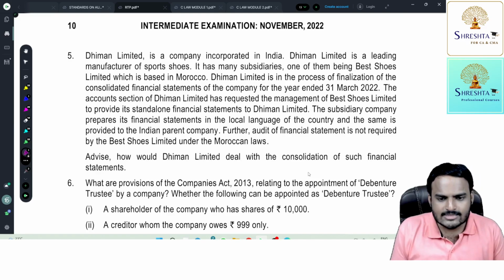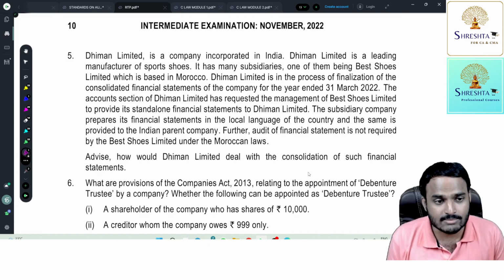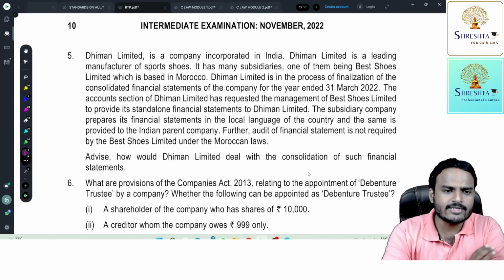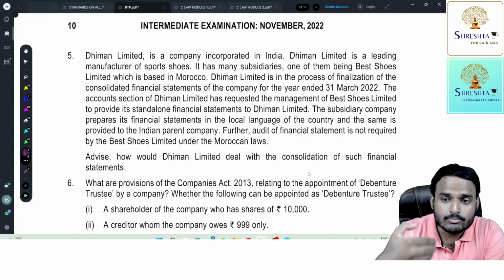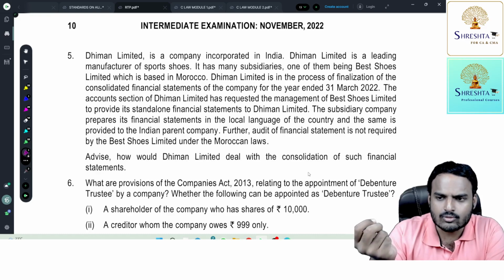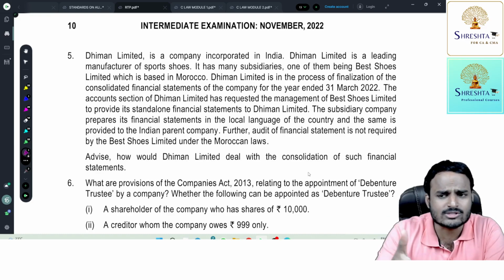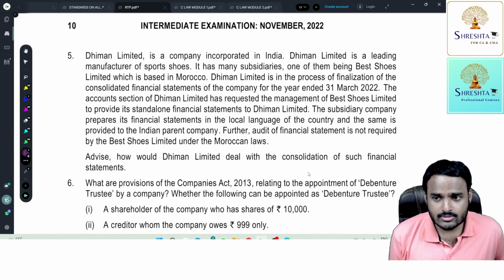You all know a company having a subsidiary has to prepare consolidated financial statements considering the figures of the subsidiary, right? So here the holding company, the parent company, should consider all the standalone financial statements of the subsidiary. But if any subsidiary company prepares financial statements in their local language, those financial statements should be converted into the Indian language. First point. And if audit is not required according to their respective laws, you need to disclose the same accordingly. So simply disclosure norms. Are you all getting my point, students?